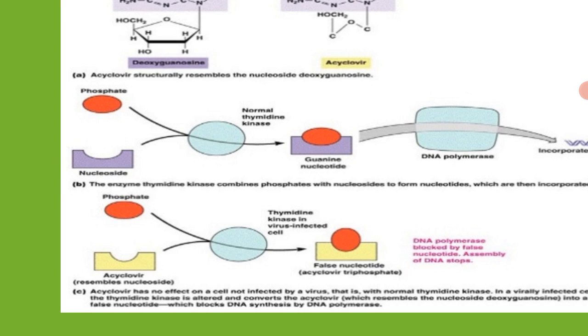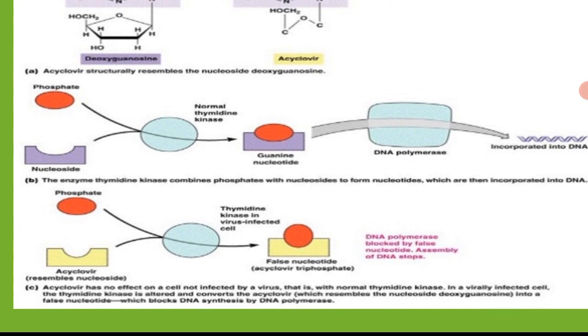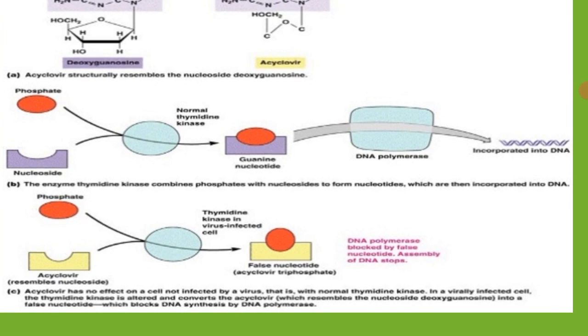For example, the guanosine nucleoside will produce the guanine nucleotide with the help of the enzyme thymidine kinase. This guanine nucleotide will get added into the DNA strand, and the DNA will start polymerizing. The DNA polymerization will continue.